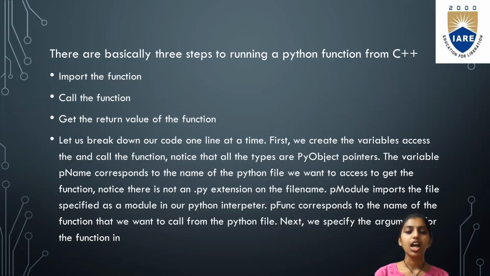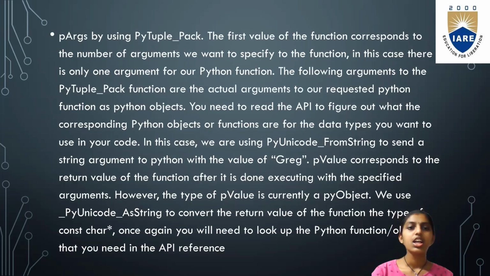Next, we specify the argument for the function. So we'll specify the argument in pArgs by using Py_BuildValue, or PyTuple_Pack. The first value of the function corresponds to the number of arguments we want to specify to the function.